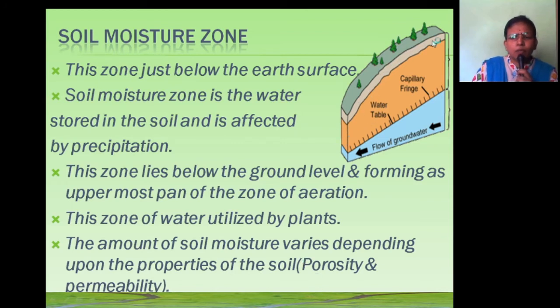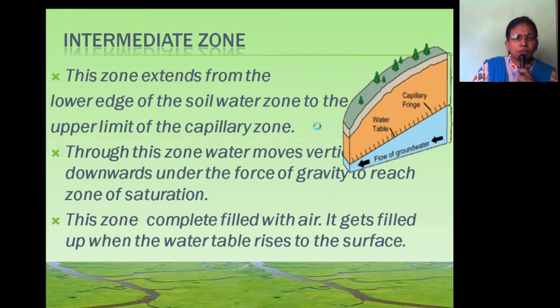This is the soil moisture zone. Now we will see the intermediate zone. This zone extends from the lower edge of the soil moisture zone to the upper limit of the capillary fringe. See in this figure, this is the soil moisture zone, and this is the intermediate zone between the soil moisture zone and the capillary fringe zone.